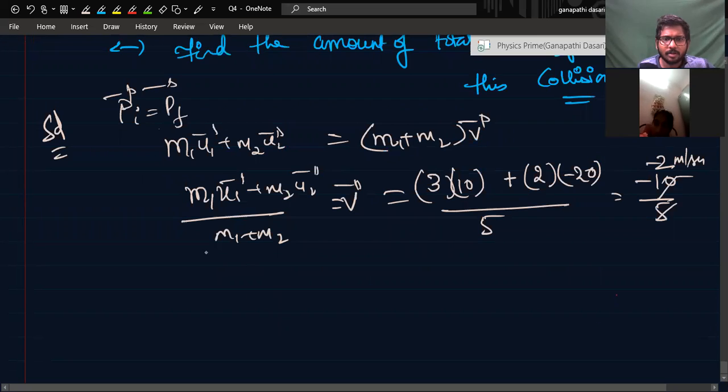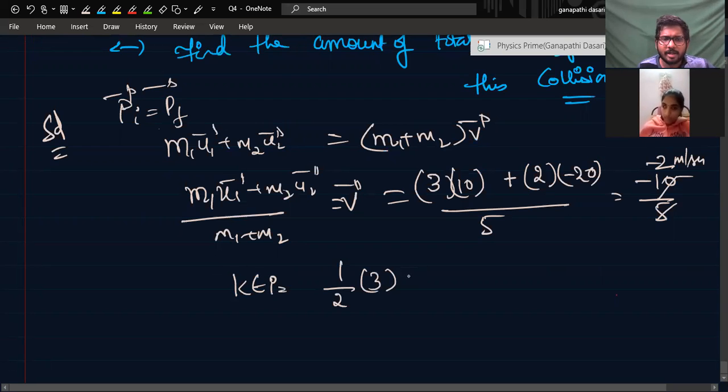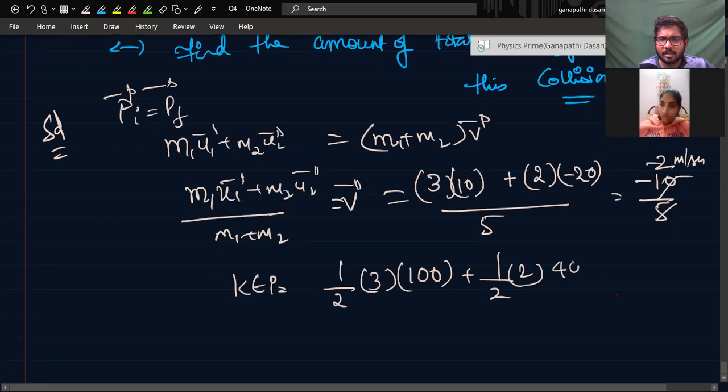So now, what is the initial kinetic energy? Half into M1, that is 3, into U1 squared, that is 100, plus half into 2 into M2 velocity, that is 20, squared, that is 400. That means 300 plus 800 by 2, that is 1100 by 2.